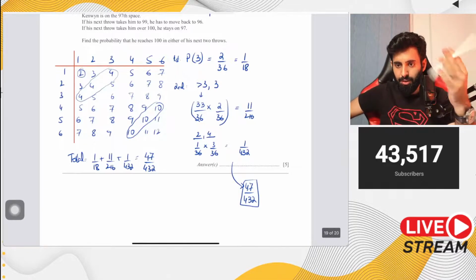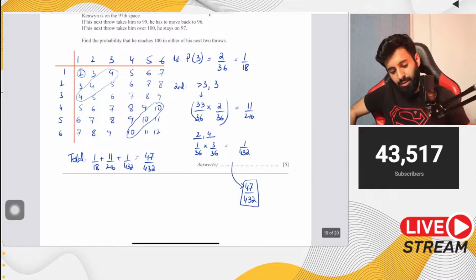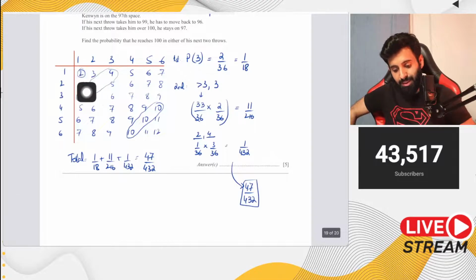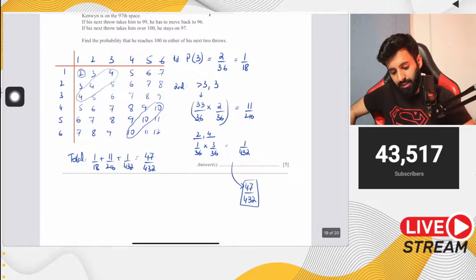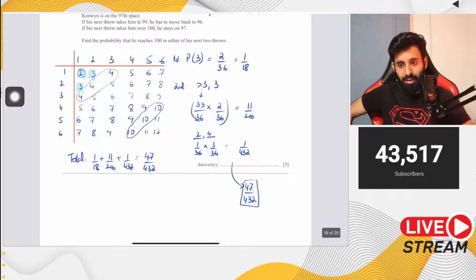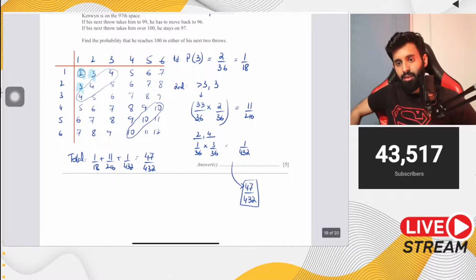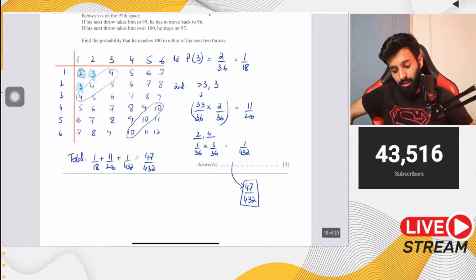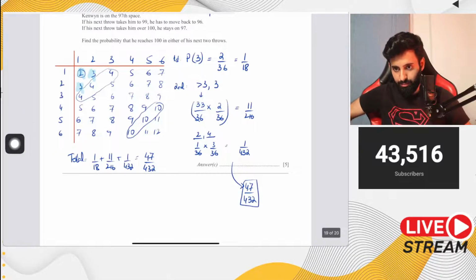Bigger than 3 should be 34. No, actually bigger than 3 should be 33. Why? Because we also have to consider the 2. 2 bhi to less than 3 hai na? So these are all the scores that are less than 3. So bigger than 3 has to be 33, not 32. Not 34, 33.